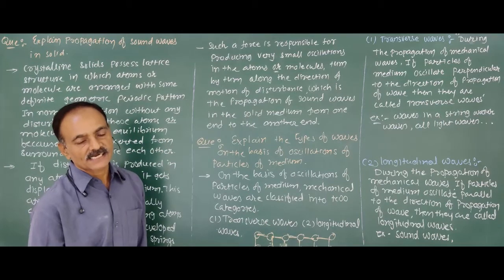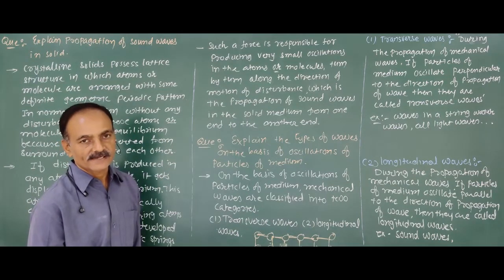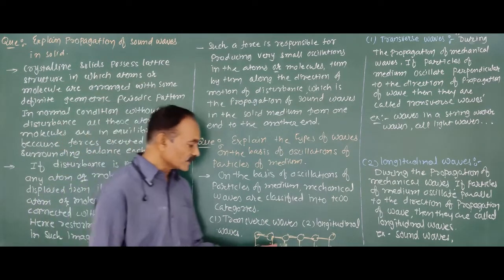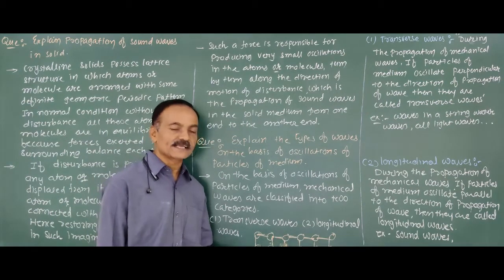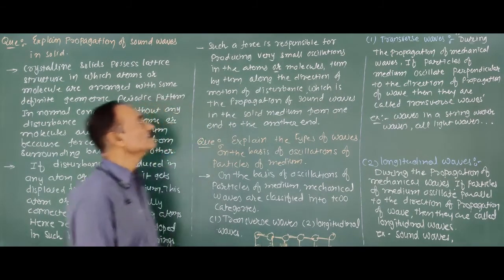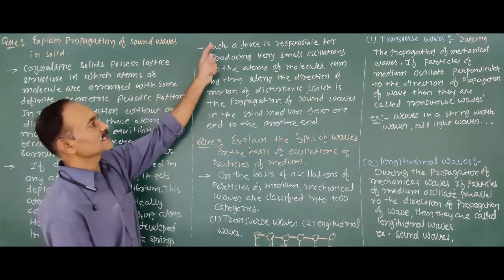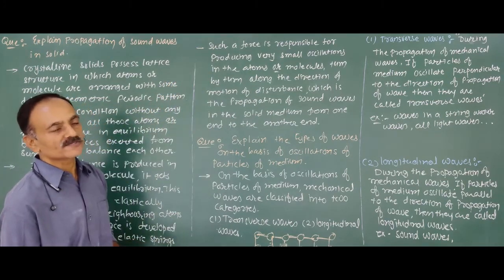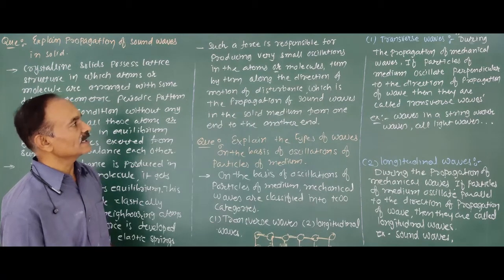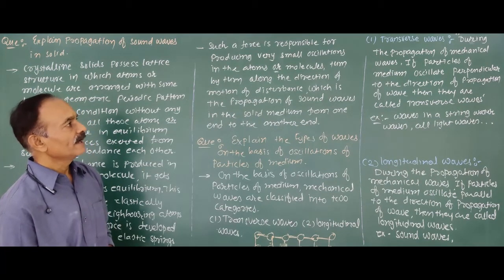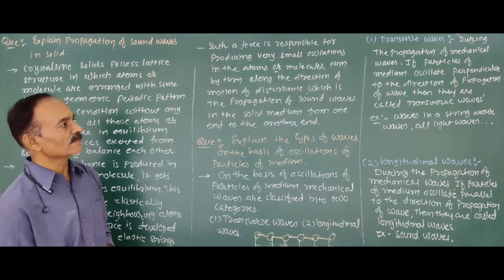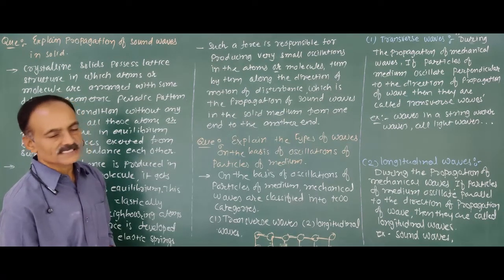Therefore, due to the oscillation, a strain force is produced by the neighboring atom on this atom. Such a force is responsible for producing very small oscillations in these atoms or molecules, turn by turn, along the direction of motion of the disturbance, which is the propagation of sound.